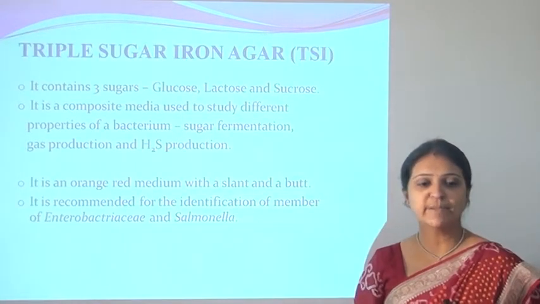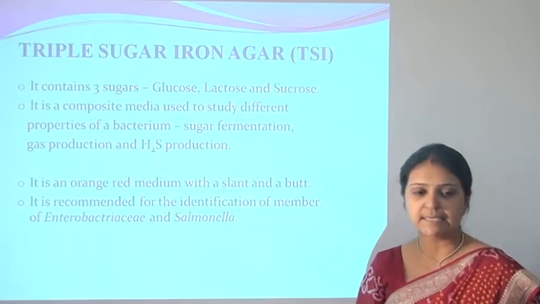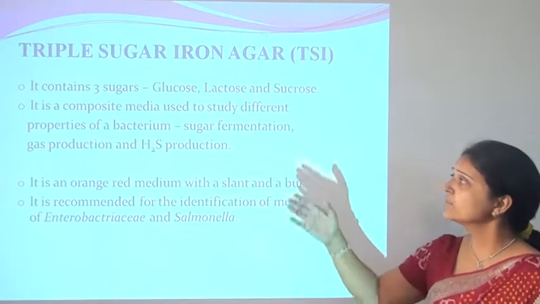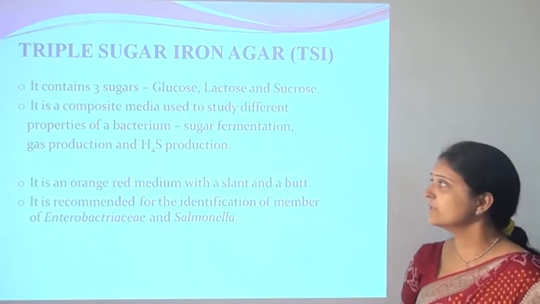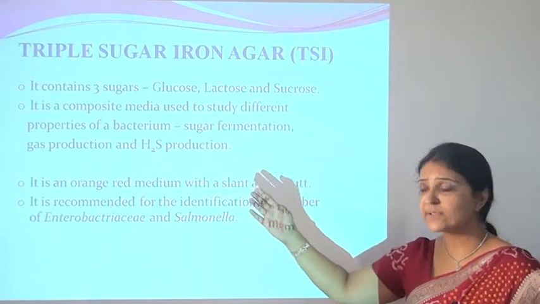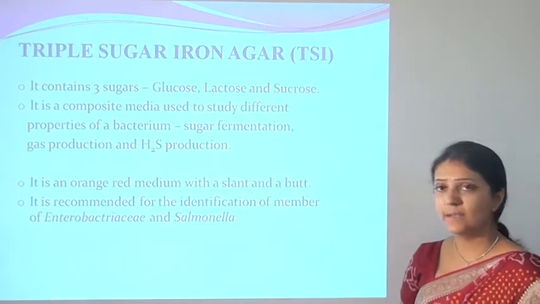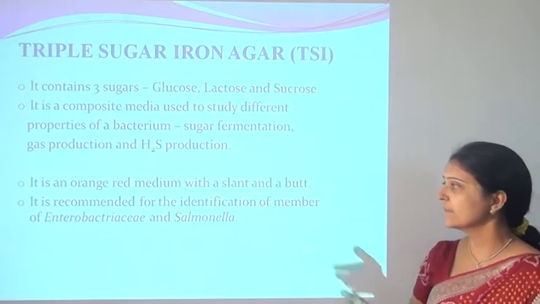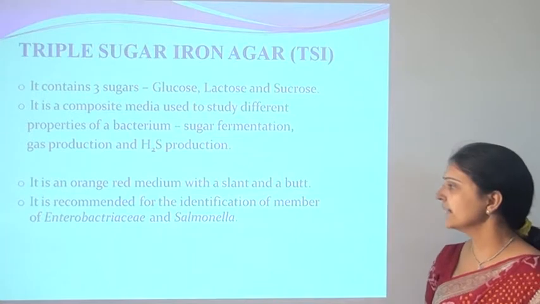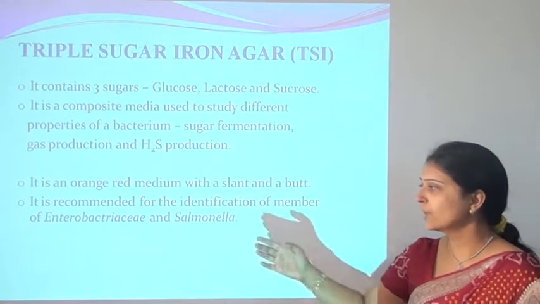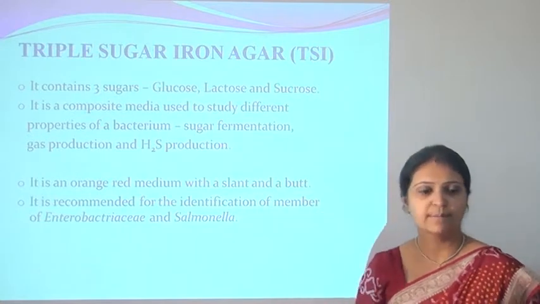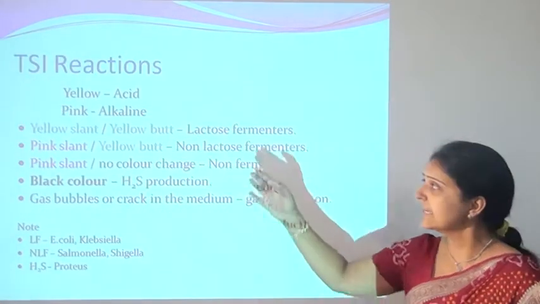Then another is the triple sugar iron agar, known as TSI agar. It contains three sugars: glucose, lactose and sucrose. It is a composite medium used to study different properties of bacteria such as sugar fermentation, gas production and H2S production. It is an orange-red medium with a slant and a butt. It is recommended for the identification of members of the Enterobacteriaceae family and the Salmonella group of microorganisms. TSI reactions.